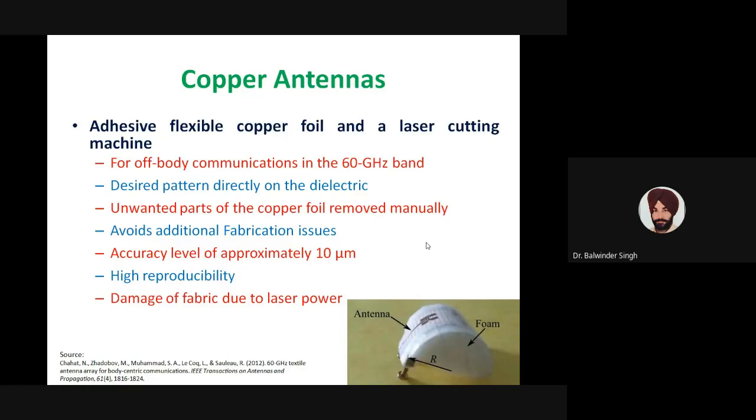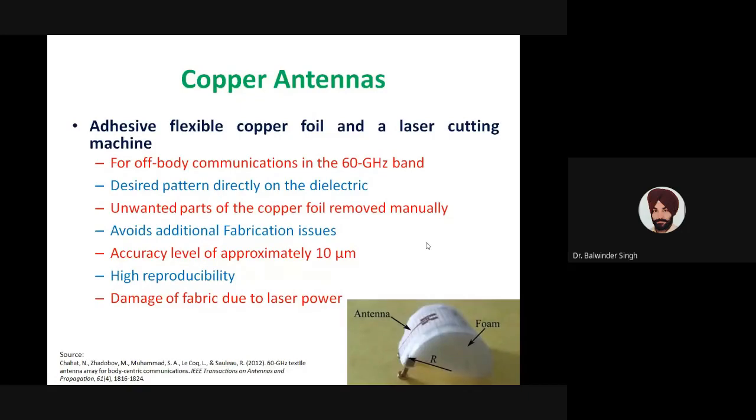If we are using this type of laser cutting machine, then many fabrication issues, like how to accurately paste the antenna over the substrate, can be avoided. Generally, we cut the antenna from the copper foil separately, and then we paste the antenna on the substrate.